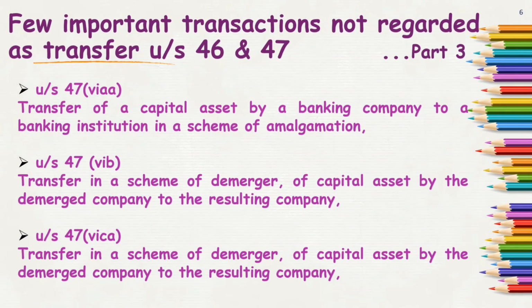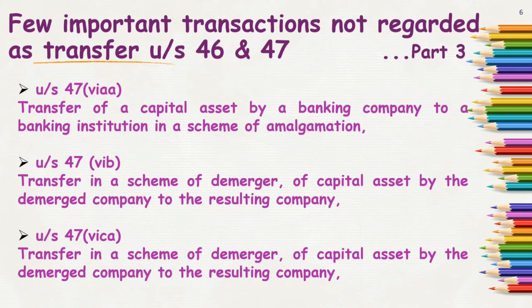Next is transfer of capital asset by a banking company to a banking institution in the scheme of amalgamation. Similar to the other part of amalgamation, when a banking company is giving it to the banking institution, and again the arrangement is of amalgamation. So when there is a scheme of amalgamation, no assets transferred are regarded as transfer in capital gain.